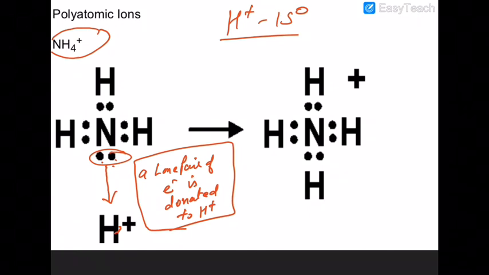So the octet of all the 4 atoms of hydrogen and 1 atom of nitrogen is being completed. Hydrogen has the nearest noble gas 1s2, helium. So 2, 2, 2. So hydrogen is able to achieve noble gas configuration. Similarly, nitrogen also has 1, 2, 3, 4, 5, 6, 7, 8 electrons around itself, so nitrogen is also able to complete its octet. Whenever a lone pair is donated like this, it is called coordinate bond formation.